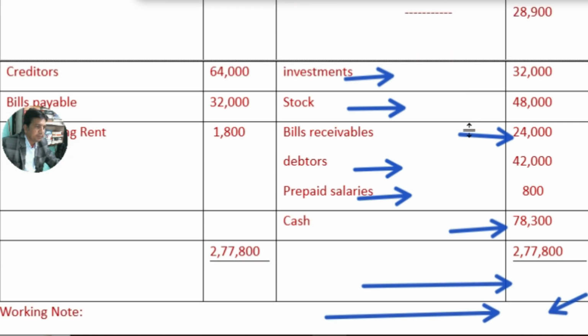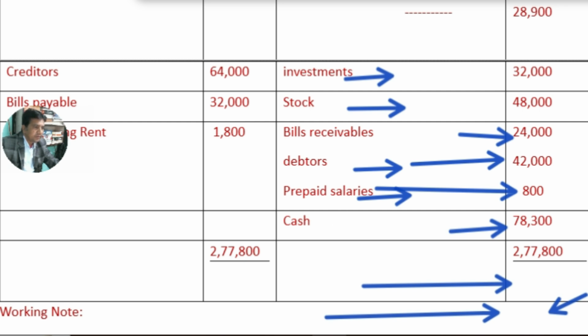Then bills receivable remain unchanged. Debtors balance will also remain unchanged, since these items have not been affected and no adjustment, and these items' values are neither increased nor decreased. Prepaid salary is increasing our new assets, that is 800 rupees, and cash balance.